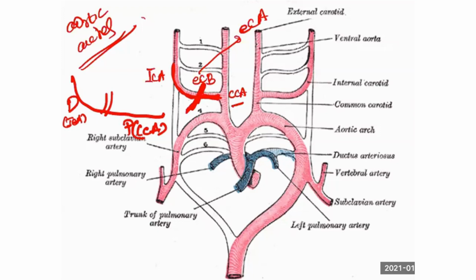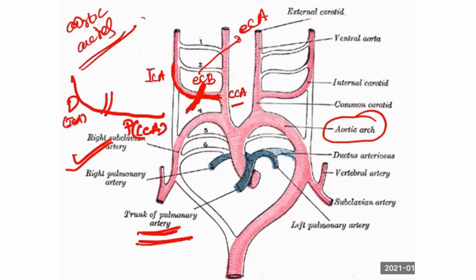and the bud gives rise to external carotid artery. Now the fourth arch. On the left side it forms the arch of aorta, on the right side it forms the right subclavian artery. Sixth arch, on the left side it gives rise to pulmonary trunk. It gives rise to pulmonary artery. 3, 4, 6. Up to this you are clear, right?